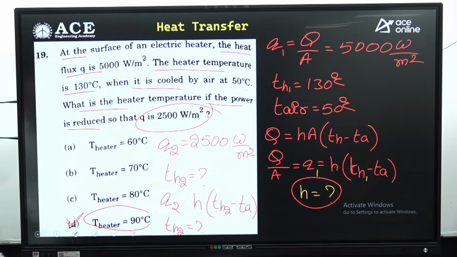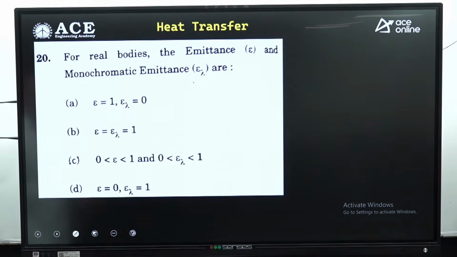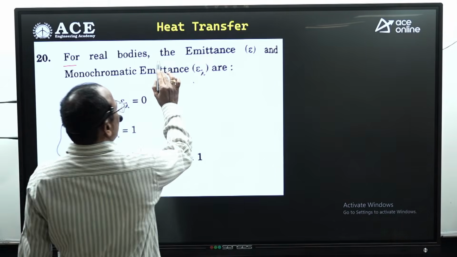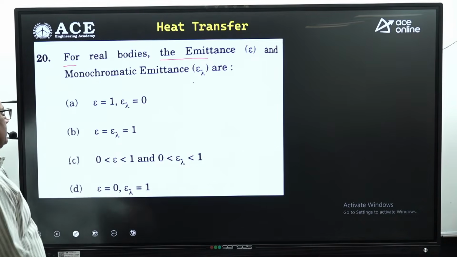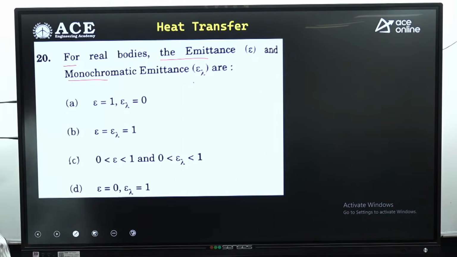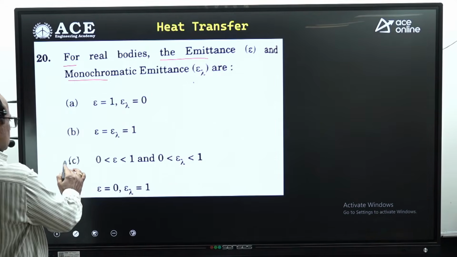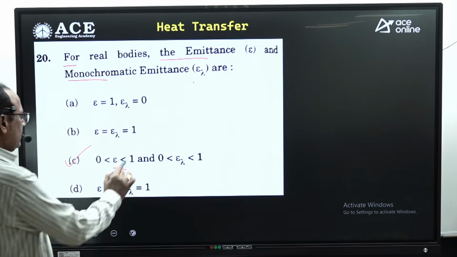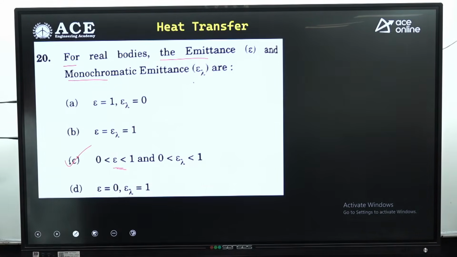Easy question only, but quite lengthy question, right? Similarly, look at the next one. For real bodies, the emittance and monochromatic emittance are related by, so this is the relation between the emittance and monochromatic emittance. Option C is absolutely correct.